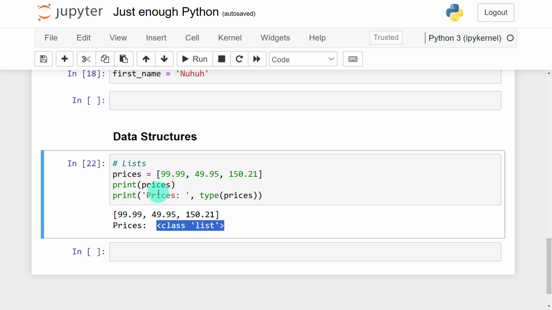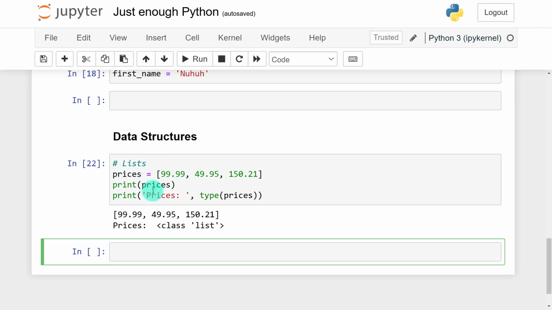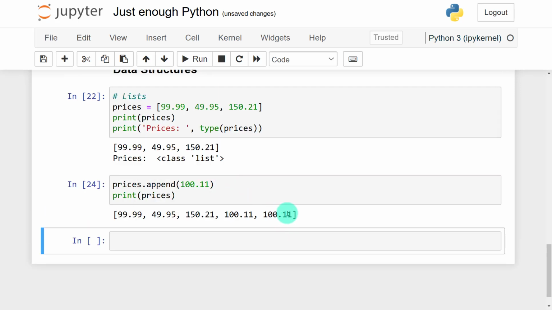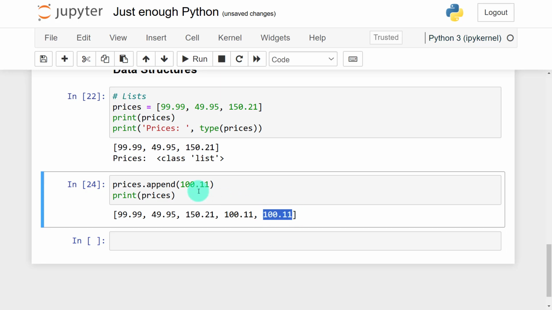So when we say lists are mutable or they can be changed, what do we mean here? So for example, on this list, I can actually add another price. So how do I do that? So I'll basically use the append method. So that append, okay, and in brackets I'll pass in what I want to append on my list. So maybe 100.11. So when I print prices again, you can see that 100.11 has been added.